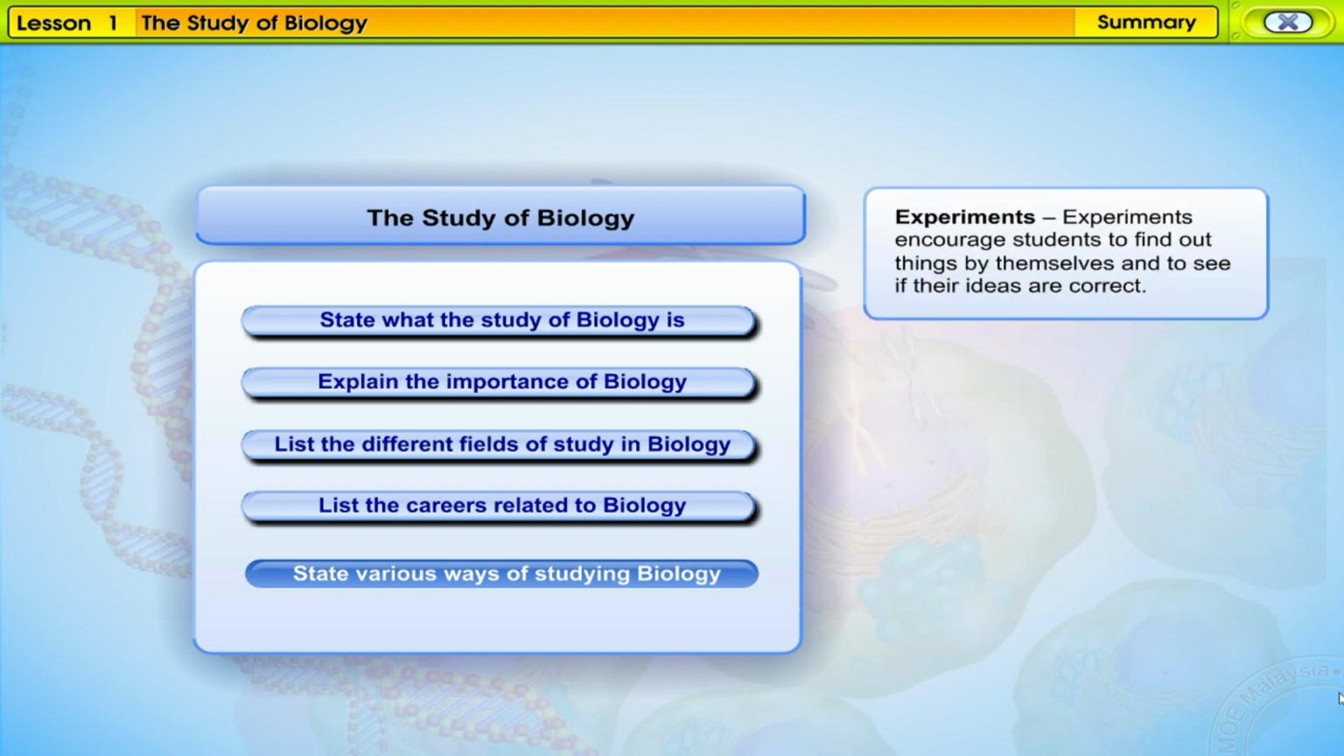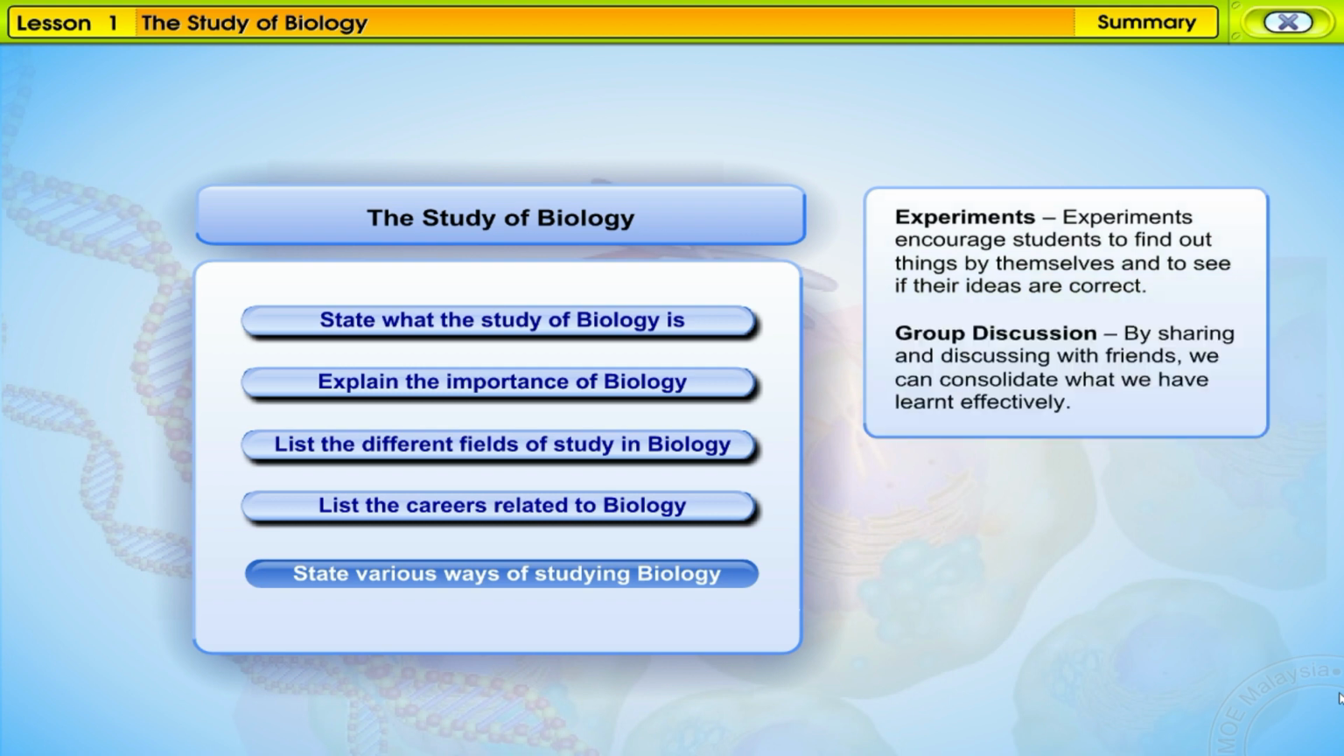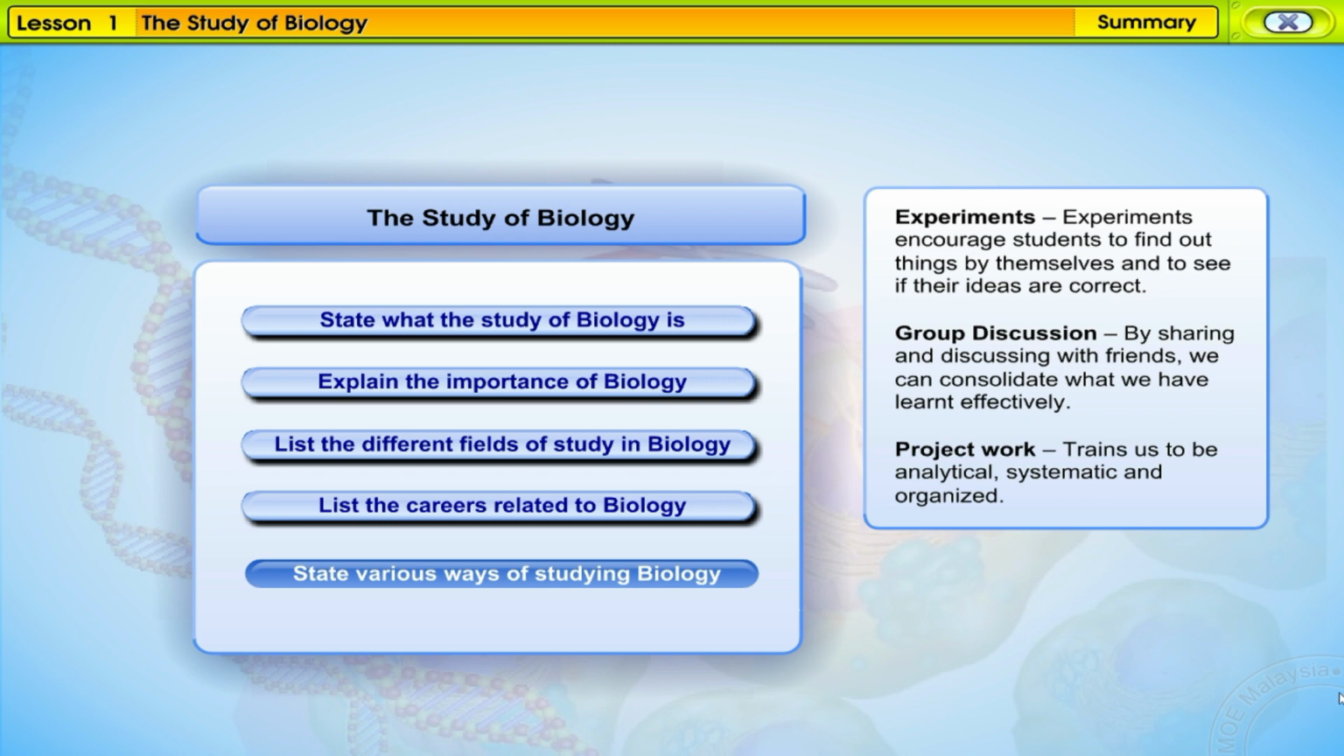Experiments. Experiments encourage students to find out things by themselves and to see if their ideas are correct. Group discussion. By sharing and discussing with friends, we can consolidate what we have learned effectively. Project work trains us to be analytical, systematic, and organized.